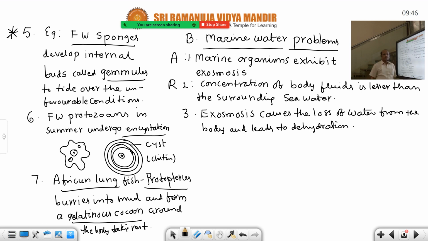Death risk also there. So that is the problem. To overcome this, how they overcome, let us see. First example, marine fishes.